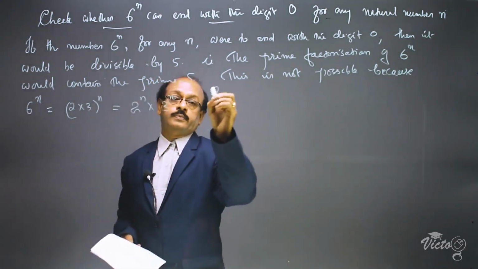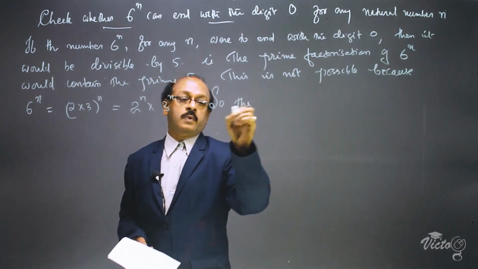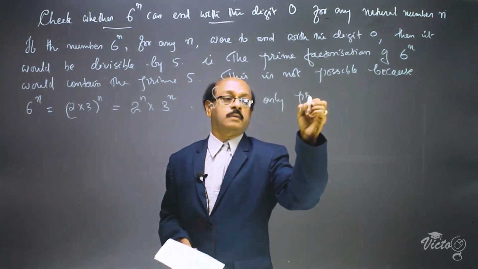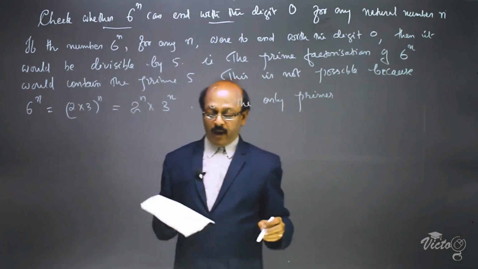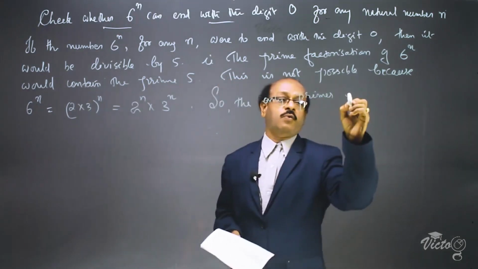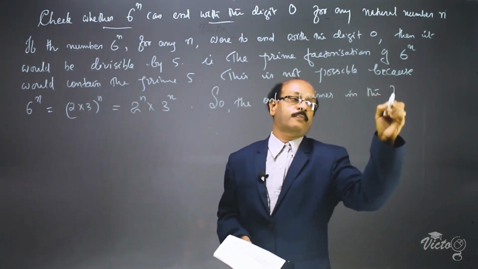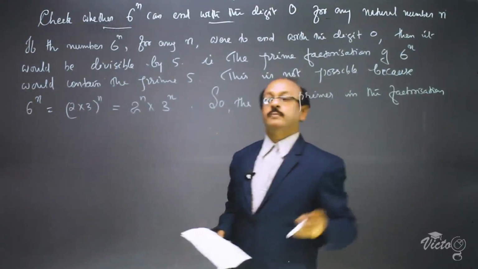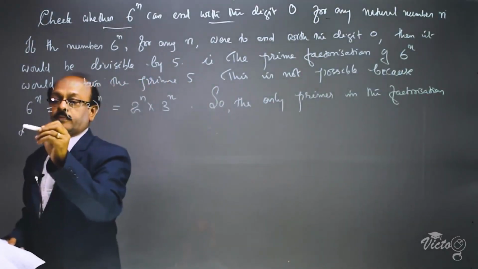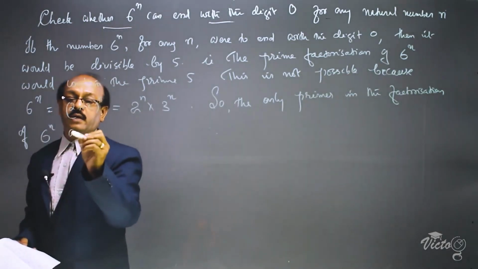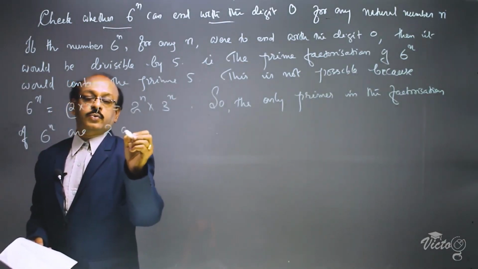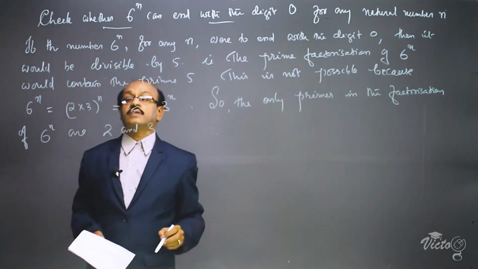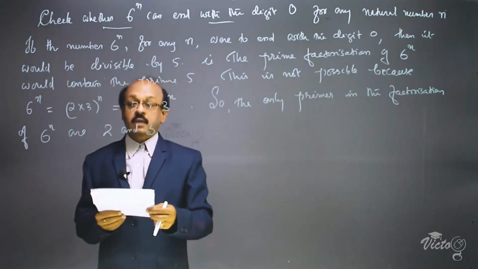So, the only primes in the factorization of 6 raised to n are 2 and 3.